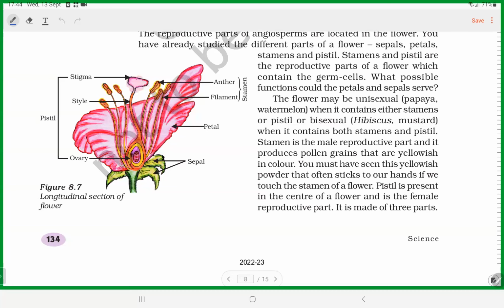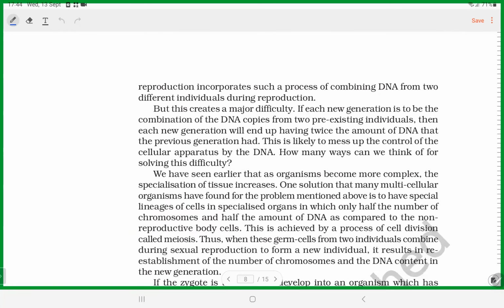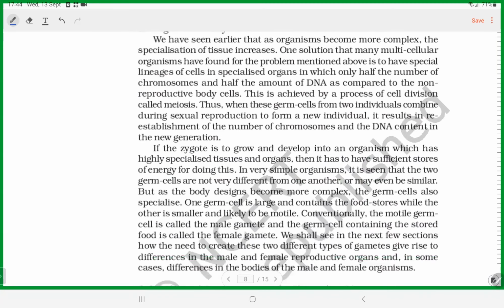So these are all the basic things you should know about sexual reproduction. Sexual reproduction incorporates genetic recombination from two different individuals in general. So just keep that in mind. And now, the common thing about sexual reproduction.